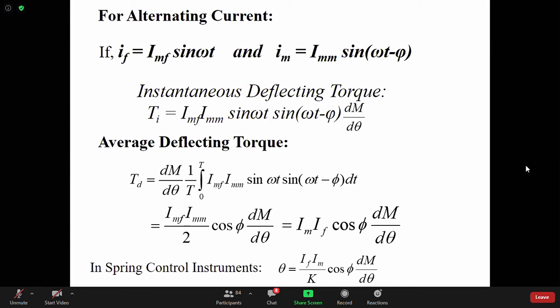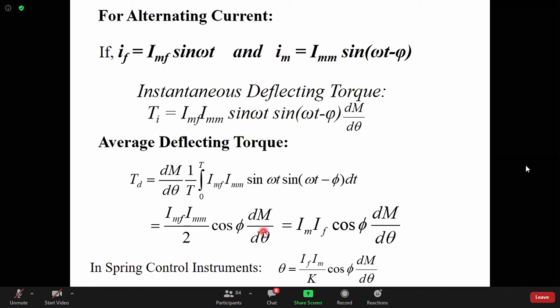That means how do we design the coils? If we make the coil in such a way that when the coil rotates, the rate of change of M with respect to theta is constant, that can be done. That is a property of the design. So we can design two coils in such a way that dM/dθ is constant. So it can be taken outside. After integration, that is the basic thing of the RMS value calculation, this is IFM IMM by 2 into cos phi into dM/dθ.